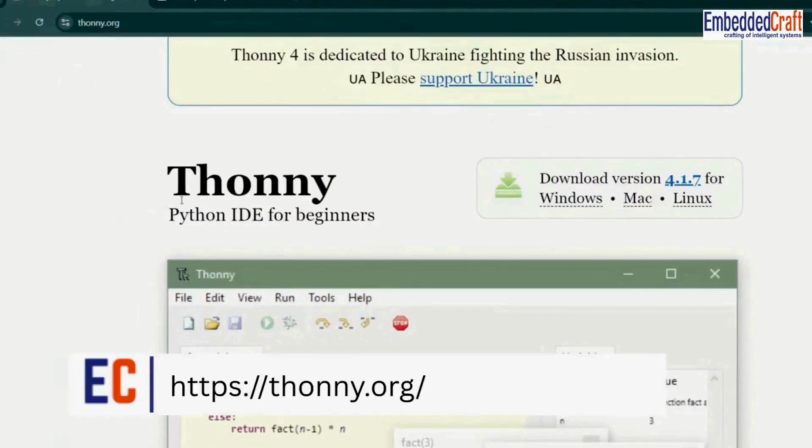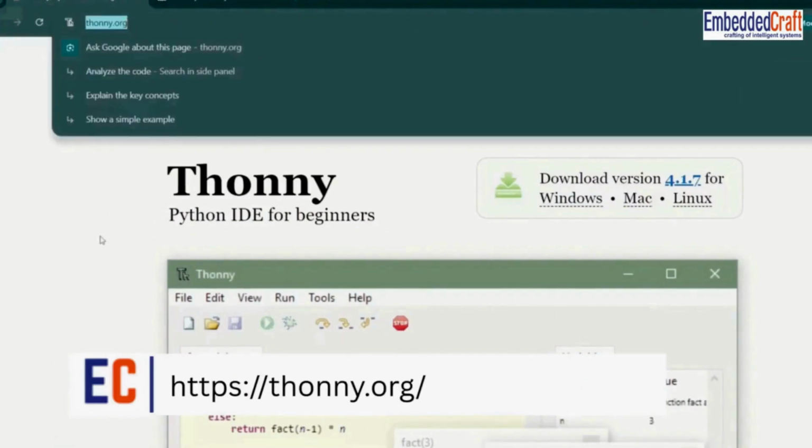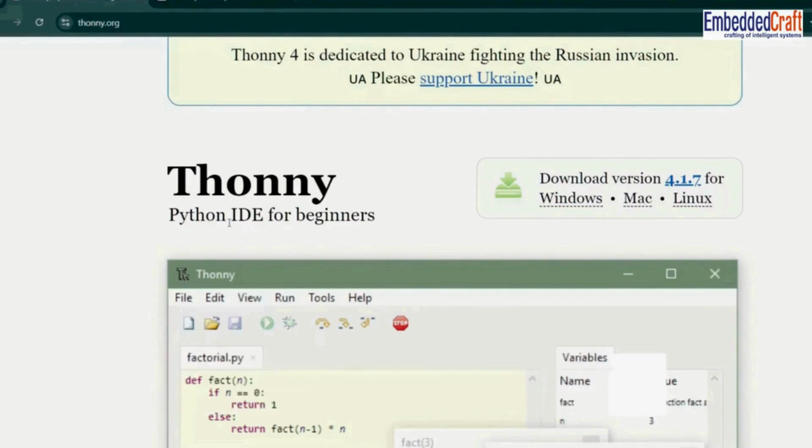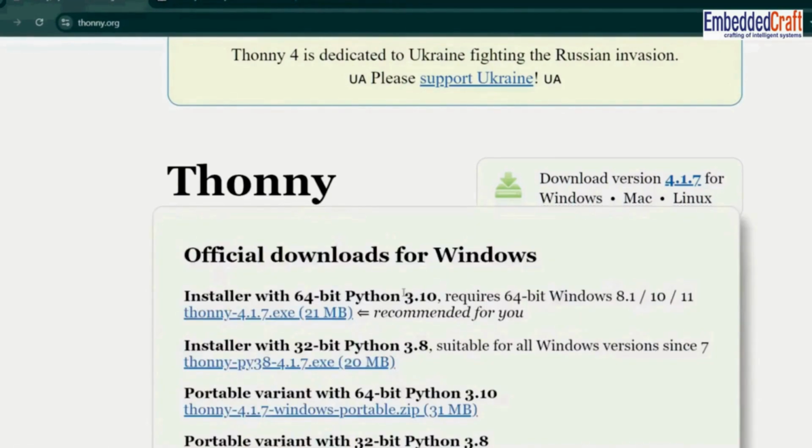Next up, we need to download Thonny IDE. The URL is thonny.org, and I'll drop the link in the video description box below. The installer file is quite lightweight, only about 21 megabytes.